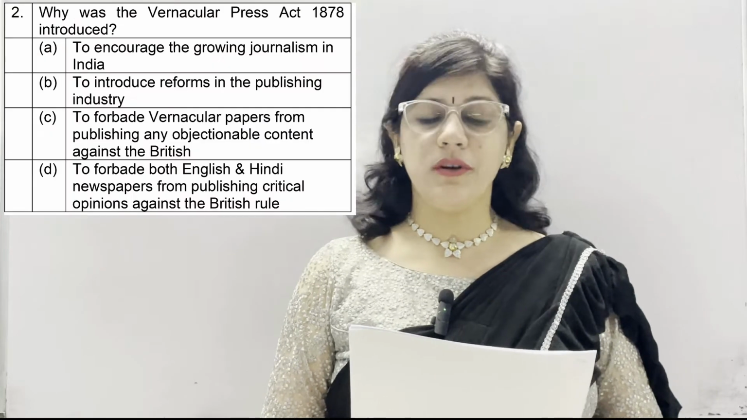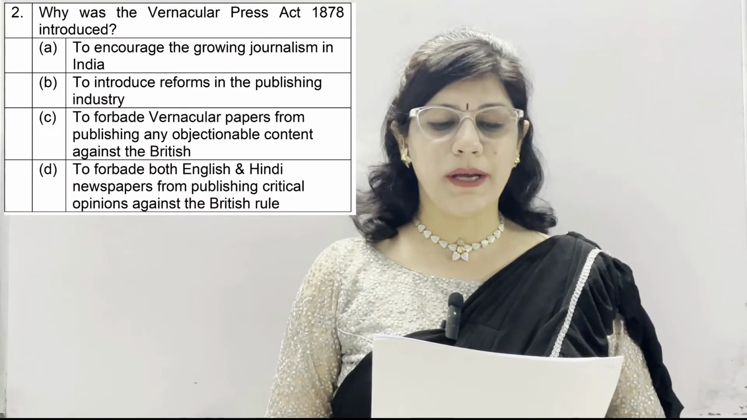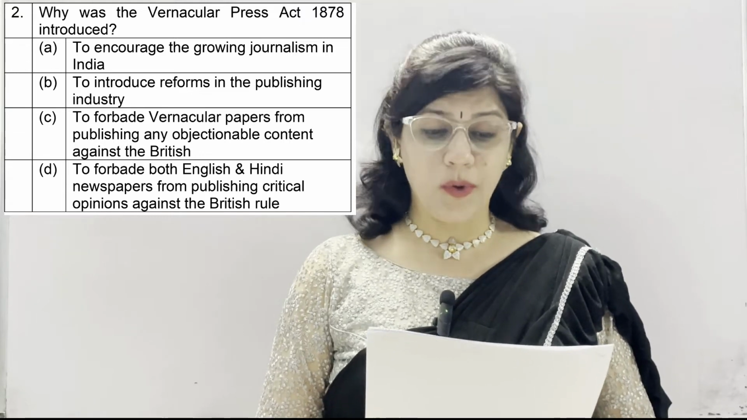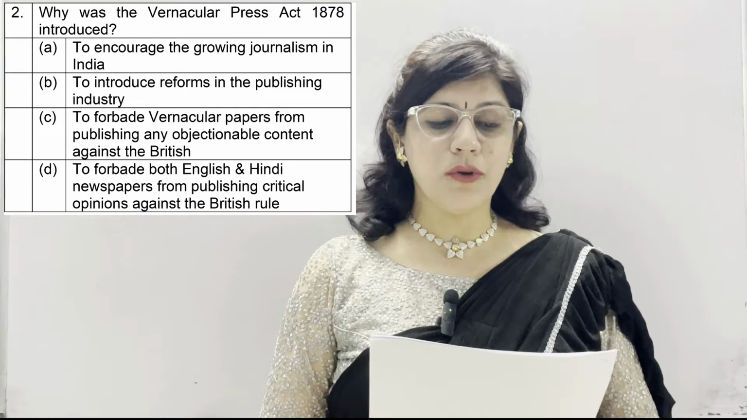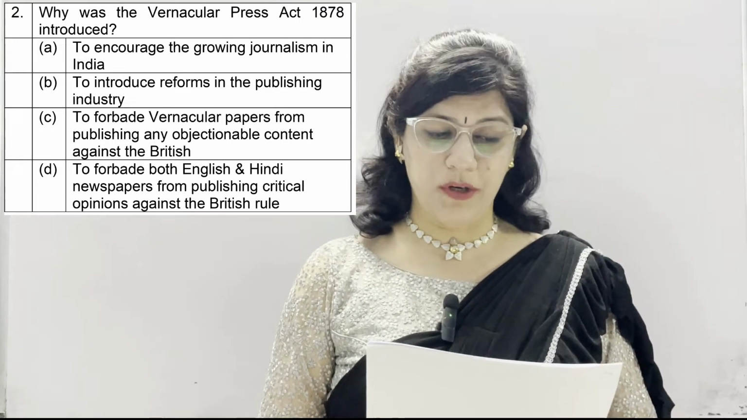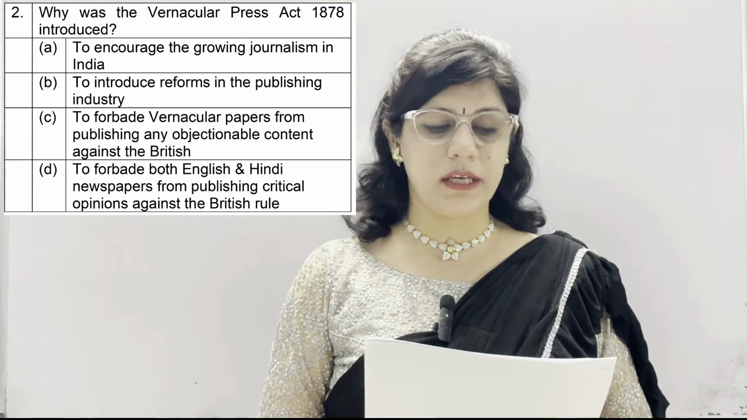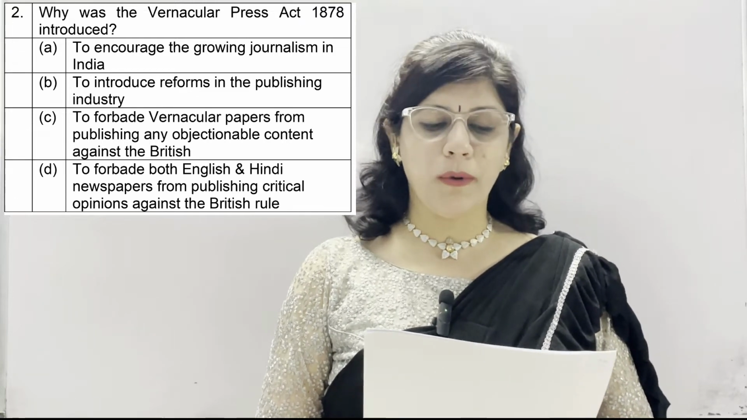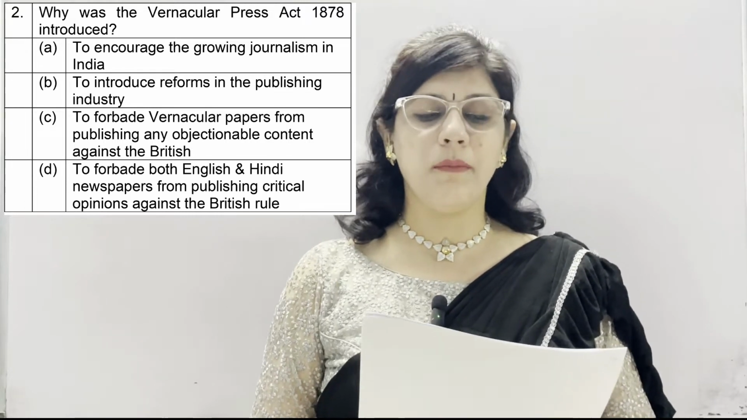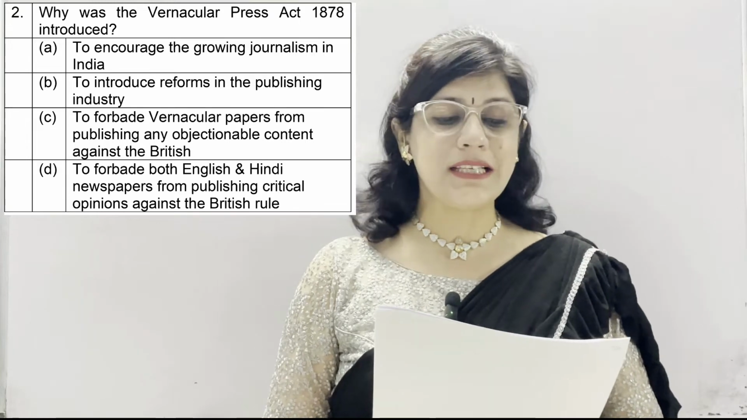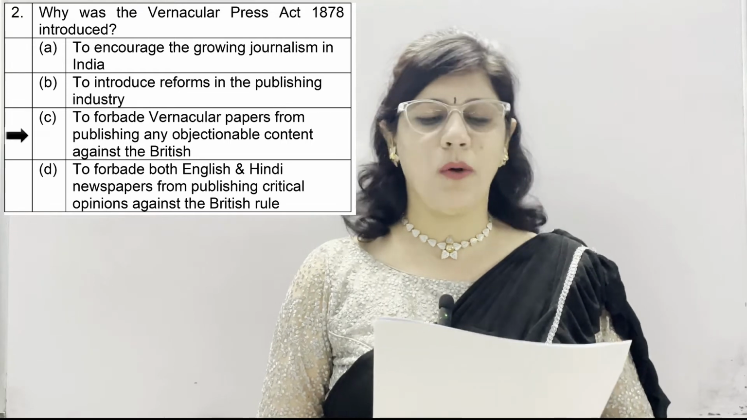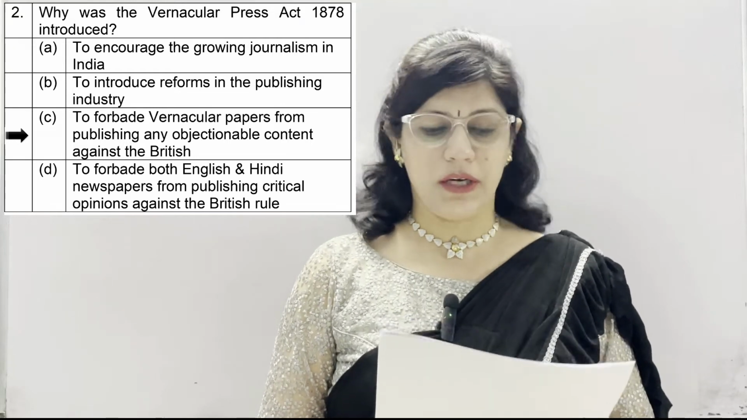Question number 2. Why was the Vernacular Press Act 1878 introduced? Option A, to encourage the growing journalism in India. B, to introduce reforms in the publishing industry. C, to forbade vernacular papers from publishing any objectionable content against the British. D, to forbade both English and Hindi newspapers from publishing critical opinions against the British rule. Correct option is option number C, to forbade vernacular papers from publishing any objectionable content against the British.